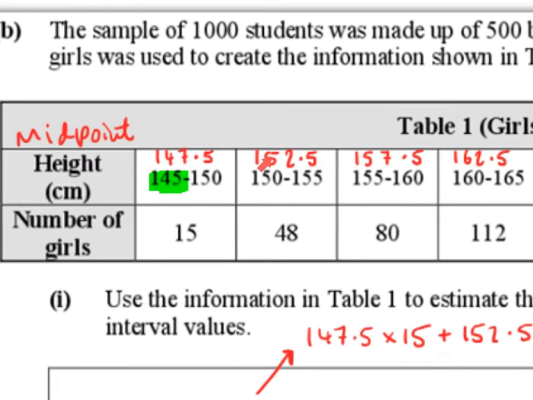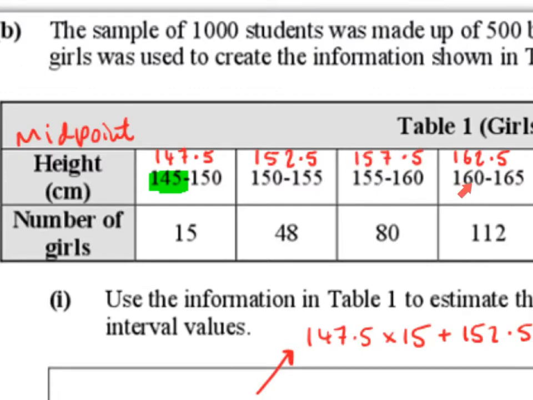And likewise, 150 plus 155 added together and divided by 2 is 152.5. So again, this is the midpoint of 150 and 155, or the mid-interval value. And likewise, 155 plus 160 added together divided by 2 is 157.5. So again, this is the midpoint between 155 and 160, or the mid-interval value.